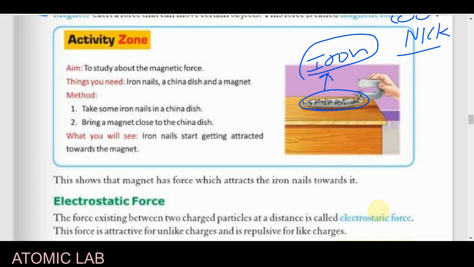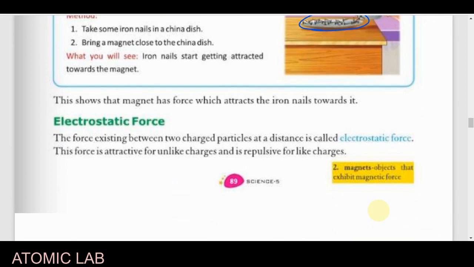So the magnetic force is the force exerted by a magnet, and we can use it for separating iron substances or iron articles. Those substances which are made of iron, we can easily separate by the magnetic force. Now students, electrostatic force. This is the fourth type of force.